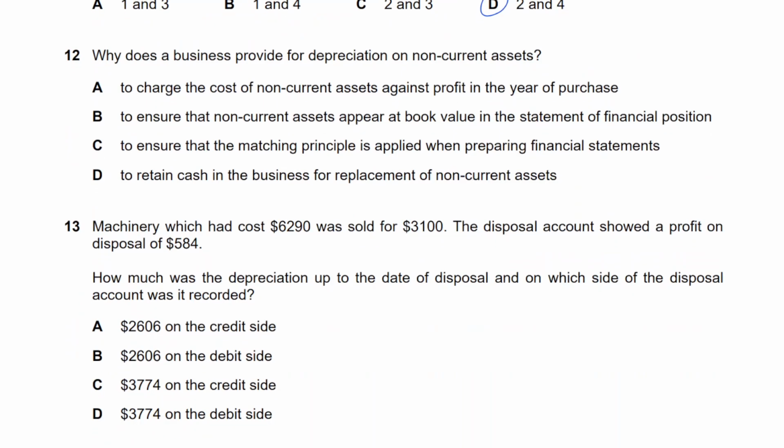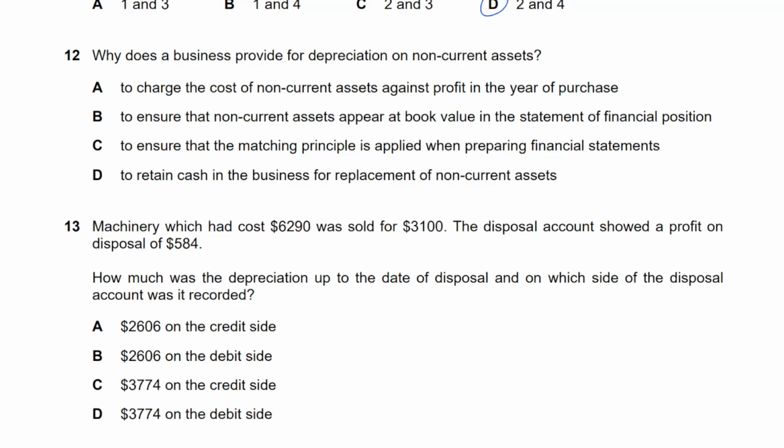Number 12. Why does a business provide for depreciation on non-current assets? Let's see. It's a repeated type of question. Please make sure you know the answer to this. Also, pause the video and attempt each of the MCQs you're doing. Then you can look at the answer and explanation.